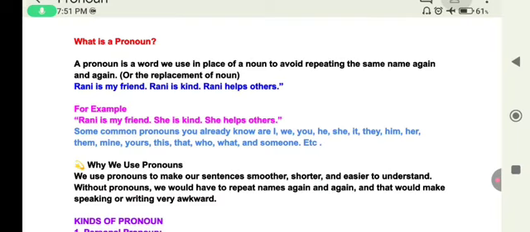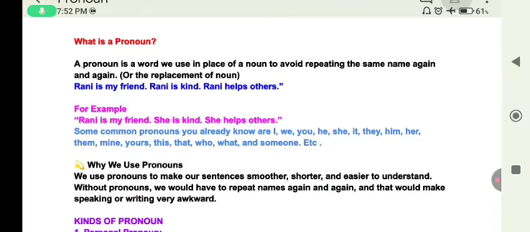Let's understand this with a simple example. Imagine I say, Rani is my friend. Rani is kind. Rani helps others. It sounds boring, right? We are repeating the same word again and again. So instead of repeating Rani, we use a pronoun. For example, Rani is my friend. She is kind. She helps others.